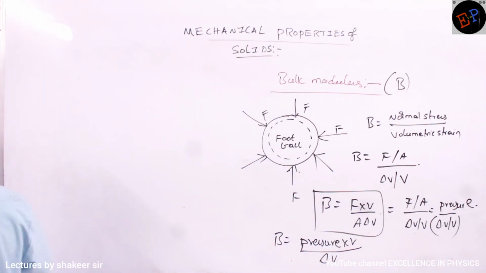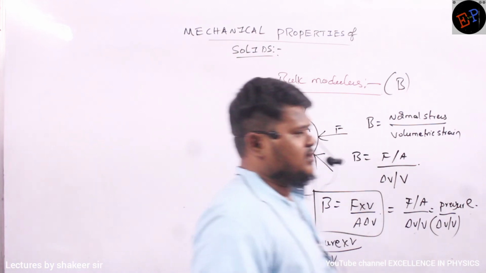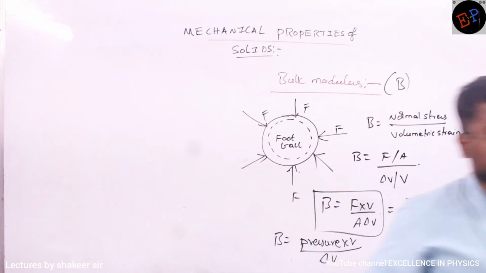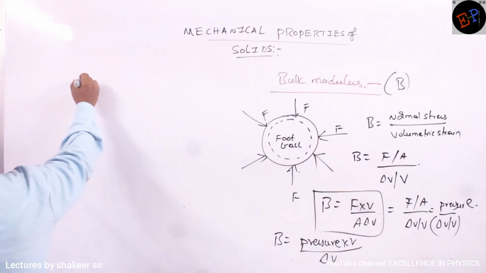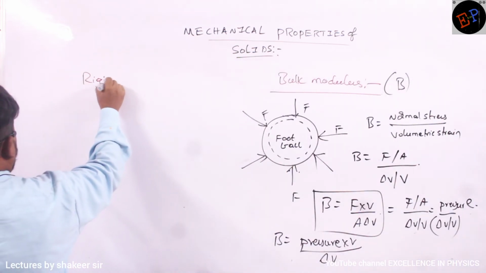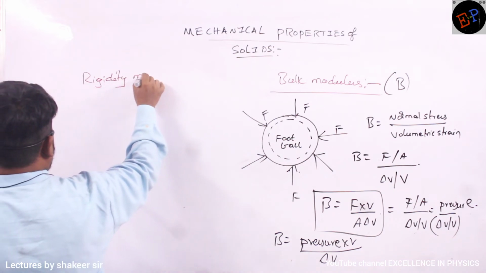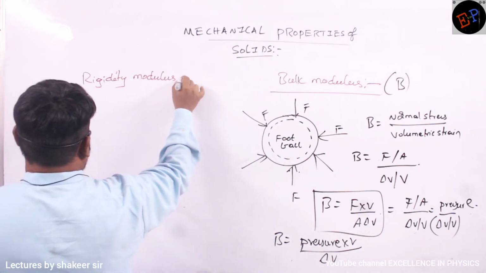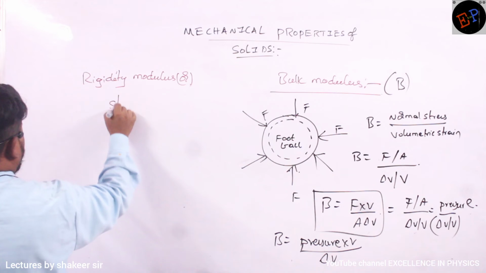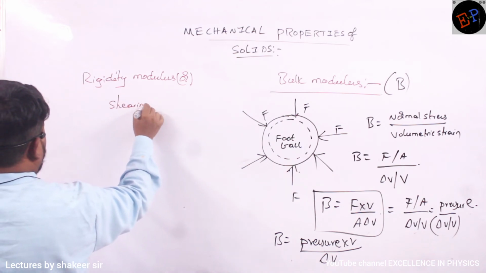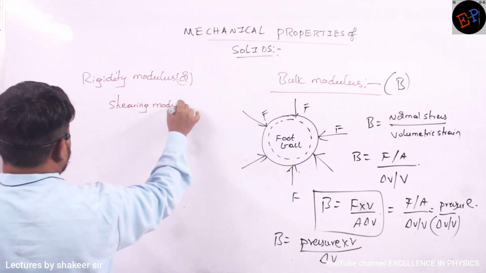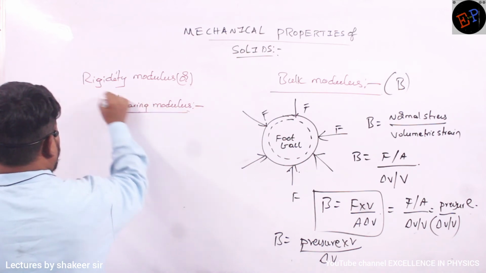Okay? Third type of modulus is rigidity modulus, or shearing modulus. Okay?